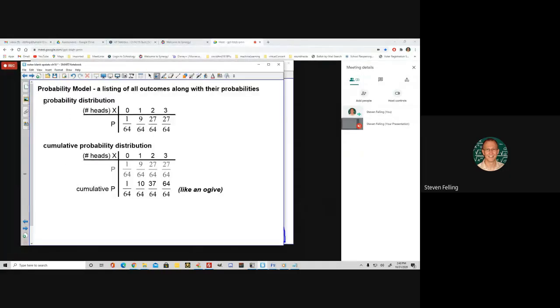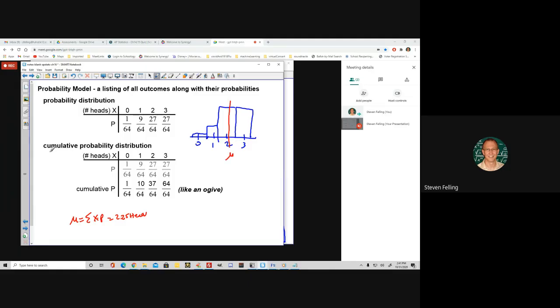All right, so when we lift this probability distribution out, where we have the number of heads and then the probabilities, that forms a distribution, right? Let me repeat it over here. We have 0, 1, 2, and 3, and then we have a 27 out of 64 chance of 3 and 2, but only a 9 out of 64 chance of 0 and 1. And when we calculate the expected value, which we did by taking the sum of every value times its probability, we got 2.25 heads, which is the mean of this distribution.